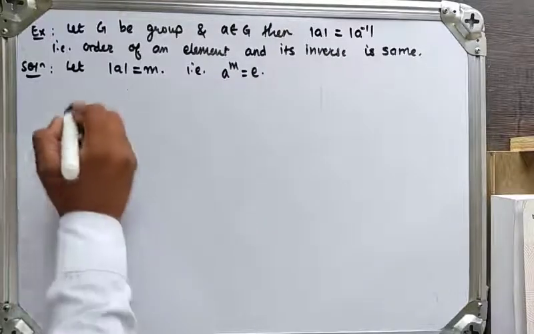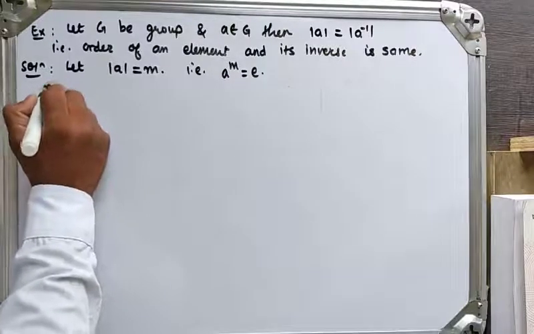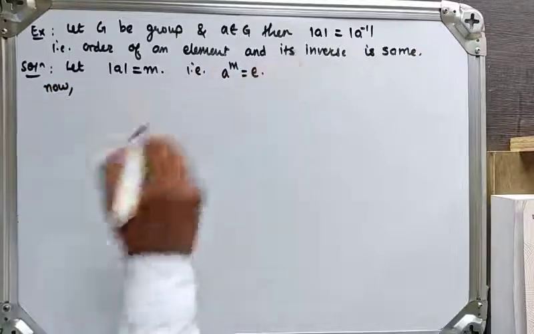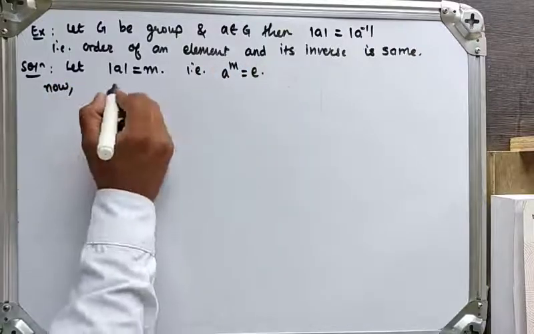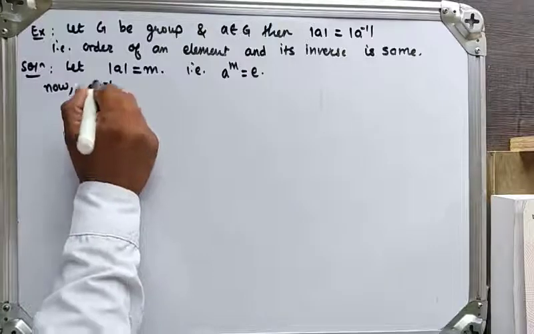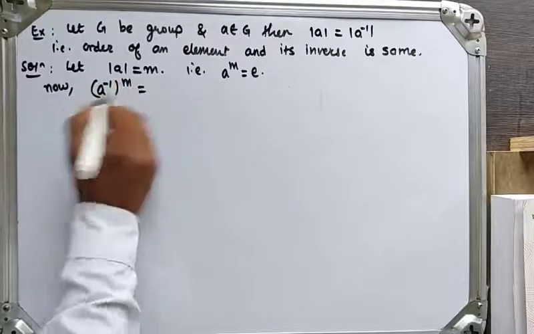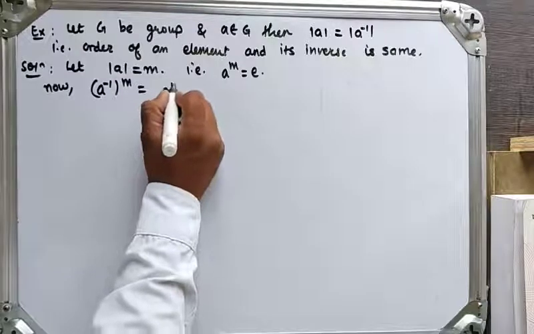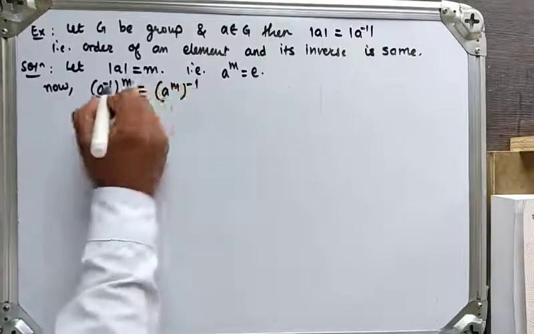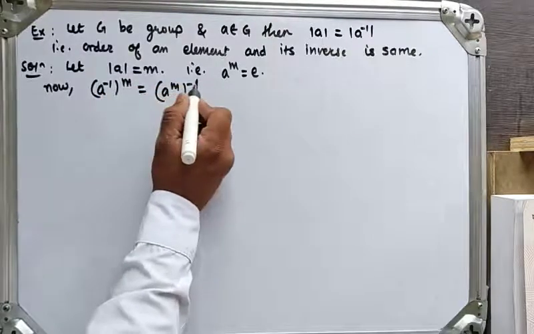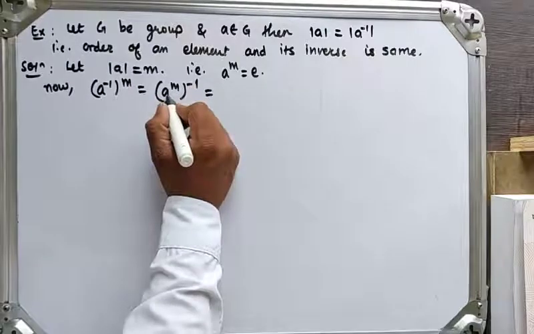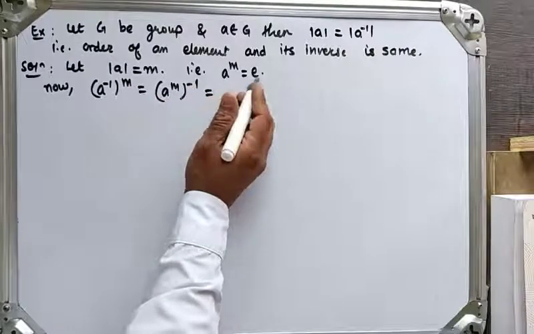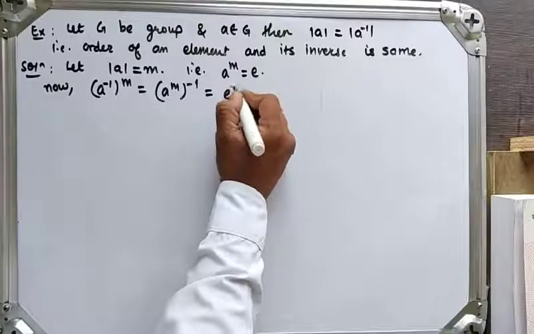So now I will consider a raised to minus m. So a inverse raised to m is equal to, what happened? A inverse raised to m can be written as a raised to m, raised to minus 1. So I will interchange this. So a raised to m inverse. So what is the value of a raised to m? We have assumed a raised to m is again identity. So identity inverse.